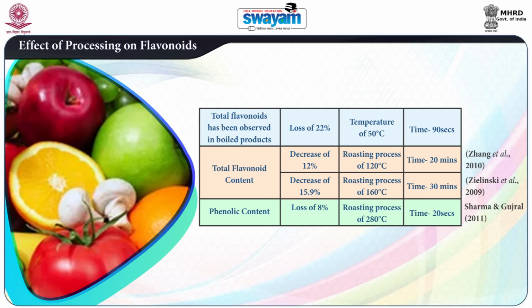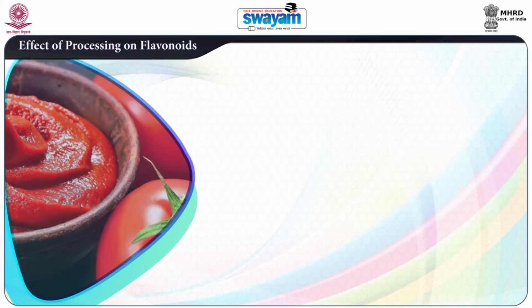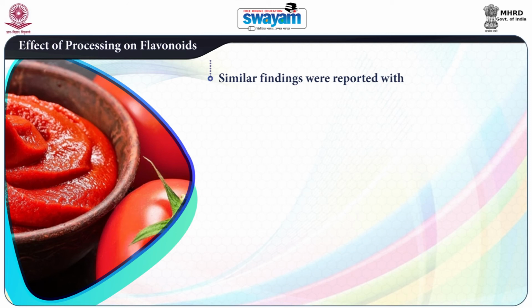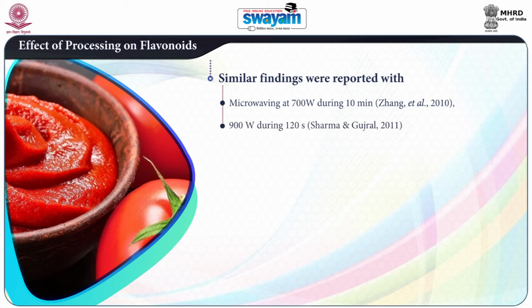It has been noticed that for roasting at 280 degrees centigrade for 20 seconds, a loss of 8% in phenolic content was seen. Similar findings were reported with microwaving at 700 watts during 10 minutes, 900 watts during 120 seconds, and autoclaving at 100 degrees for 15 minutes.